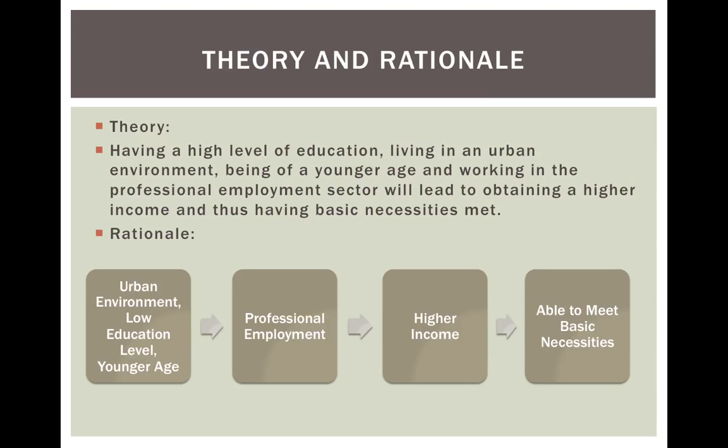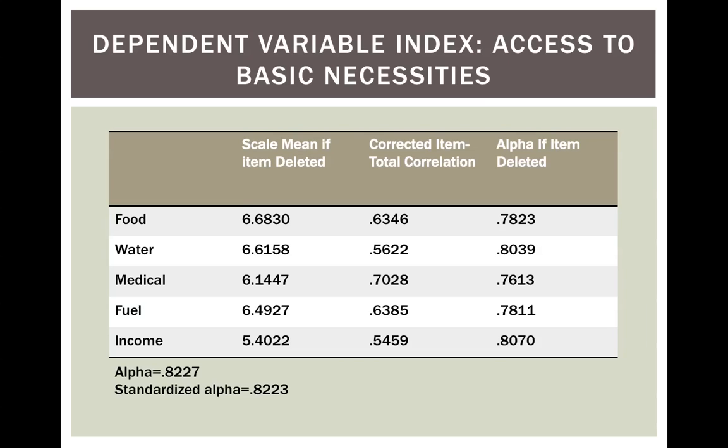Our rationale is that one having a high level of education, living in an urban environment, and being young in age will lead to obtaining employment in the professional or service industry, thus gaining a higher income, which leads to being able to obtain basic necessities. The rationale is based on the hypotheses that were previously outlined.